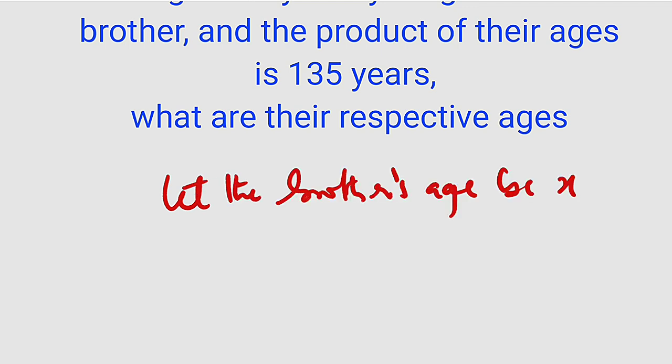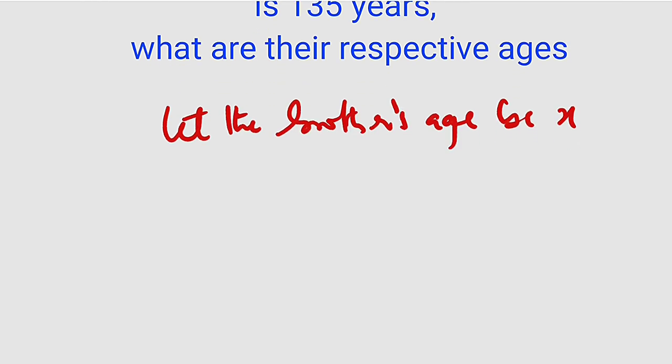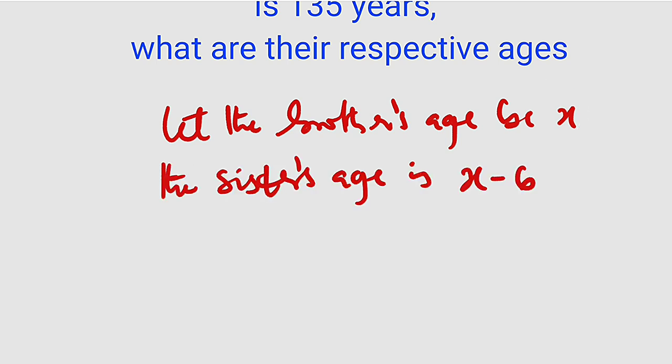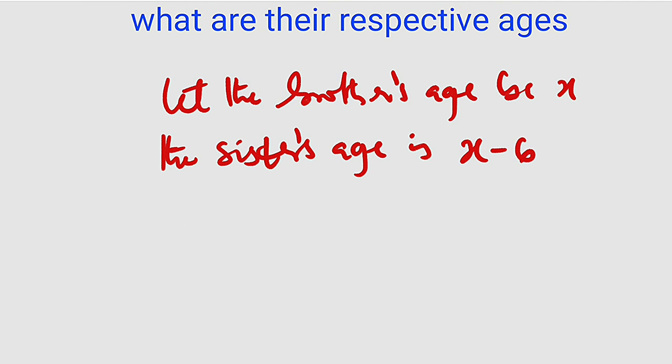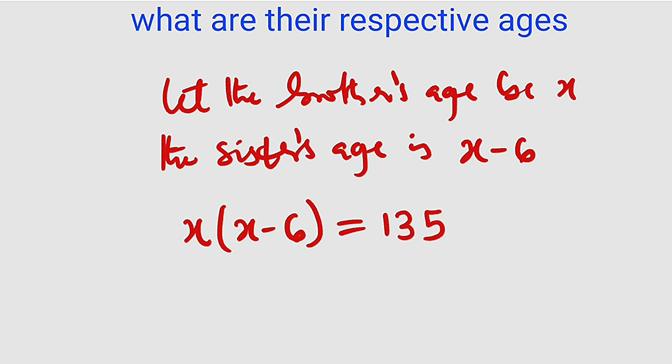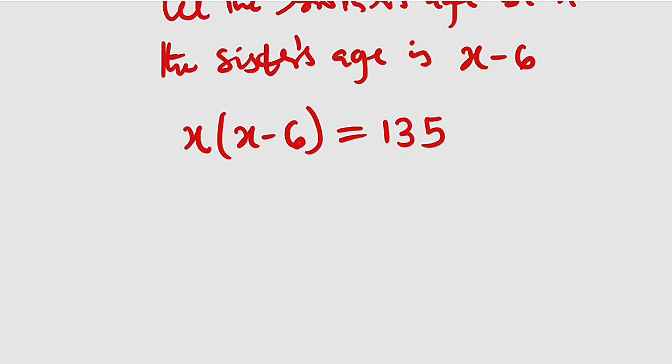Therefore, the sister's age will be x minus 6 because she is 6 years younger than him. Their product is 135. So if you multiply x by x minus 6, you're going to obtain 135. This is exactly what the question is telling us.